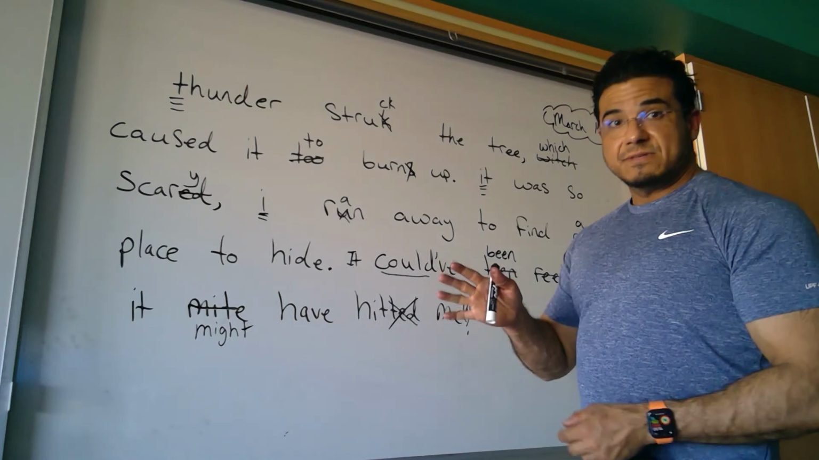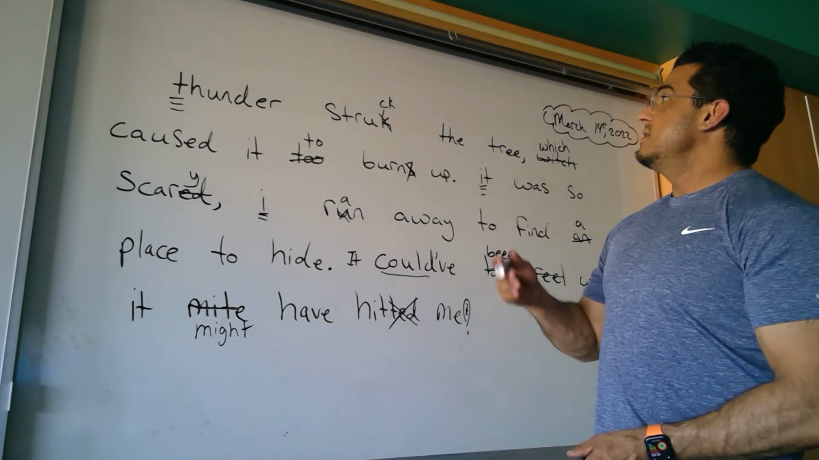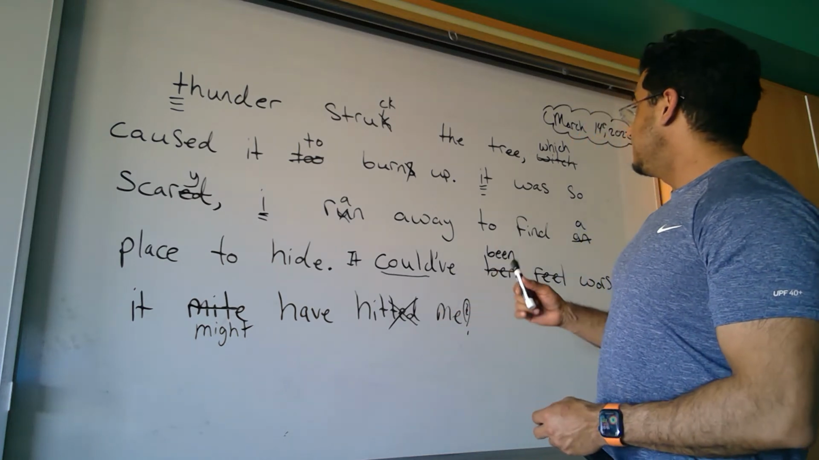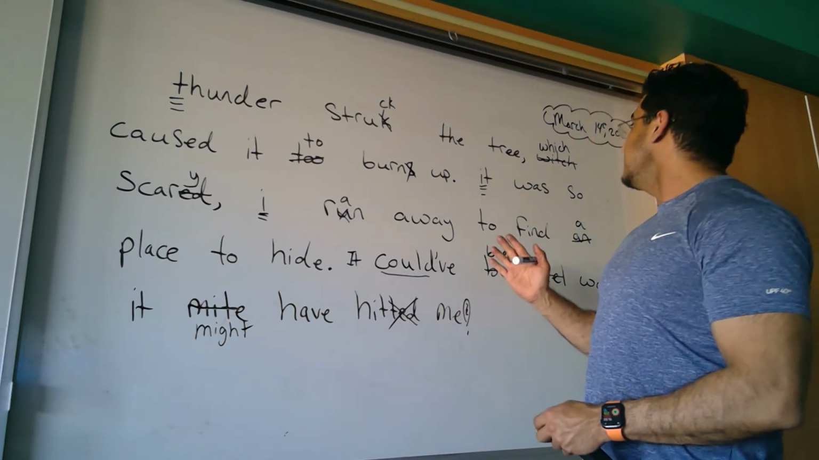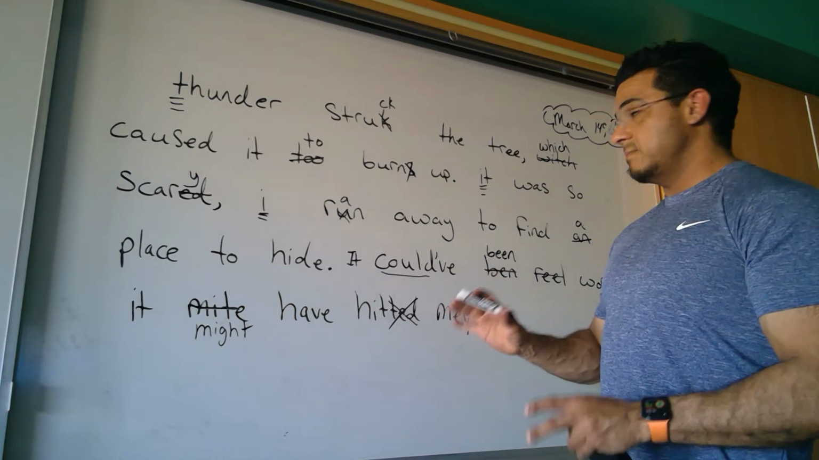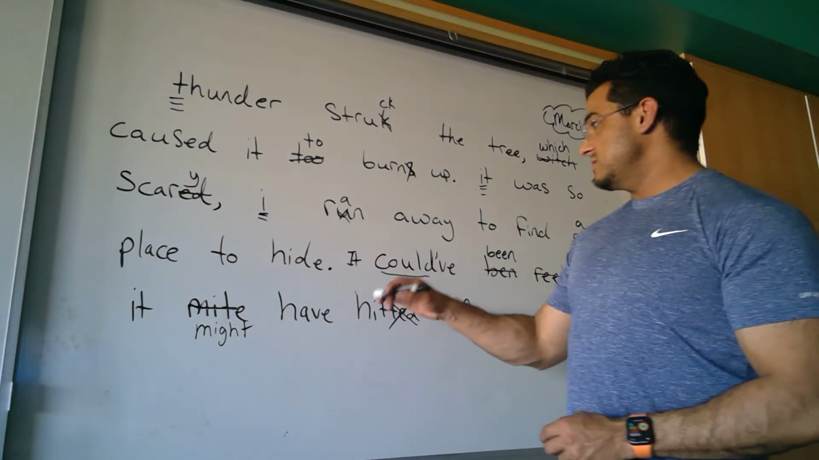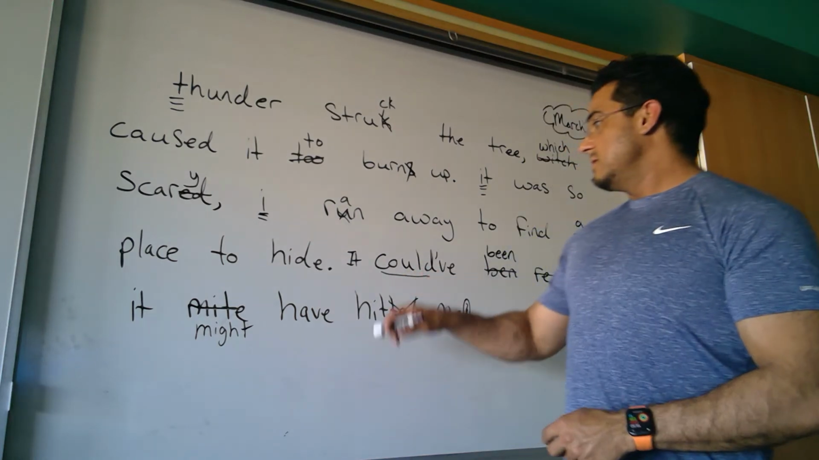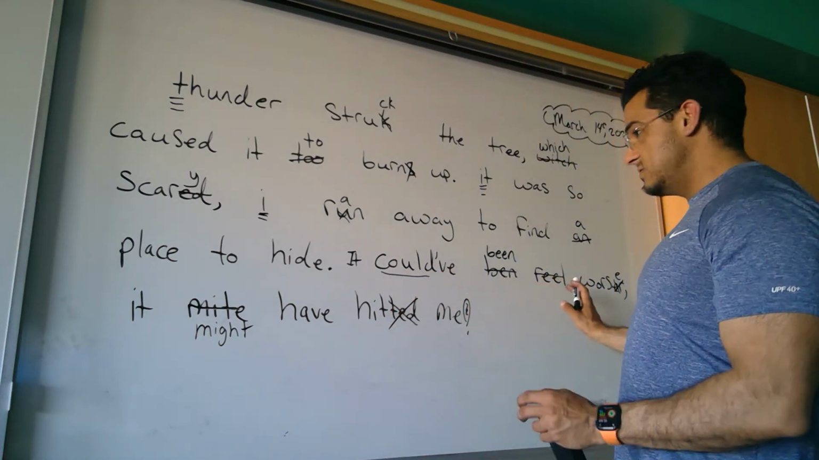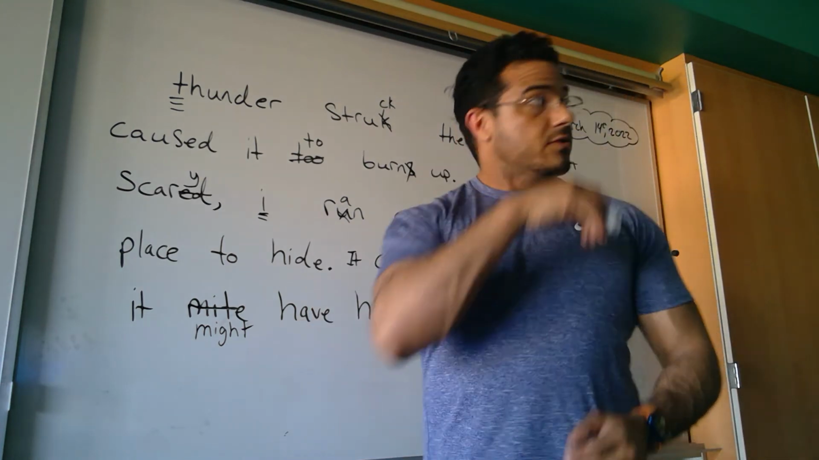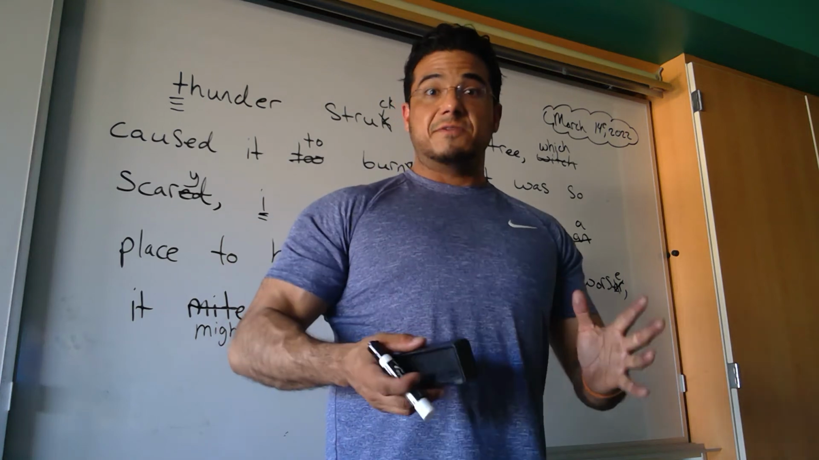Okay, so now we have the sentence which reads completely, thunder struck the tree, pause, which caused it to burn up, period. End of that clause. It was so scary, comma, pause. I ran away to find a place to hide, period. End of that clause. It could have been worse, comma, it might have hit me. Yay. Okay, so I believe we are about finished with this.